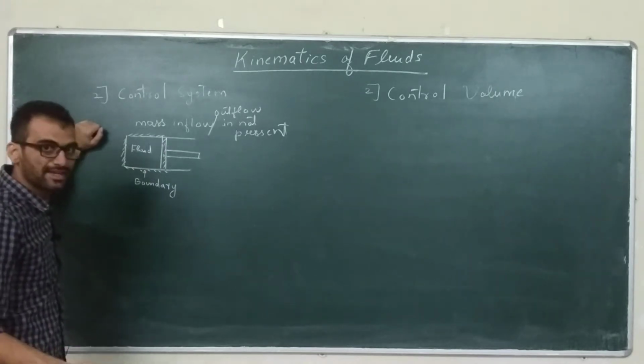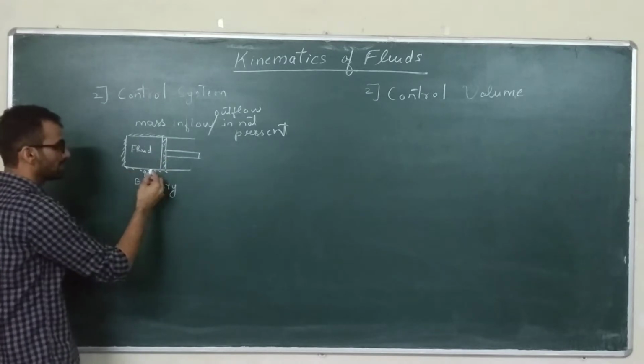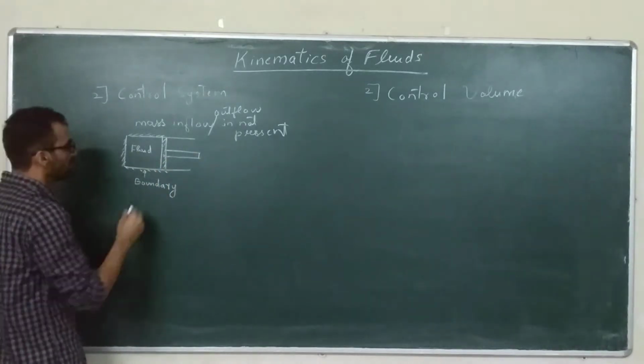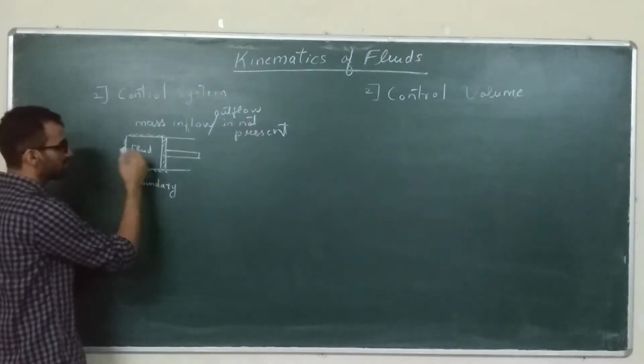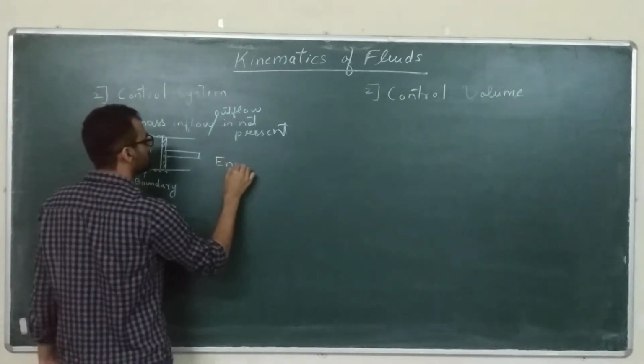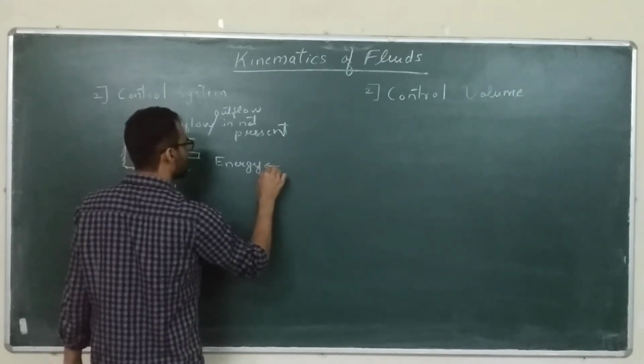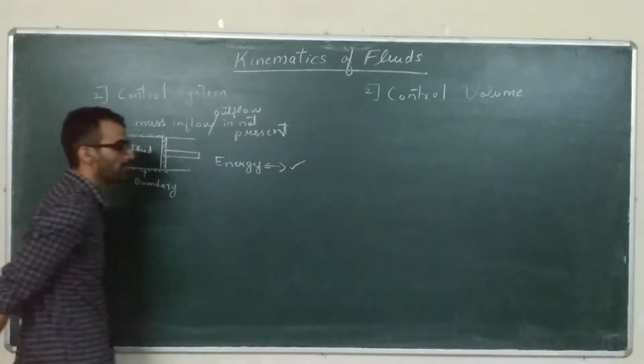However, energy can come in and out of the system. So, for example, you can heat the cylinder, you can increase the temperature of the fluid also. So energy transfer is possible in this case. So energy inflow and outflow is possible.